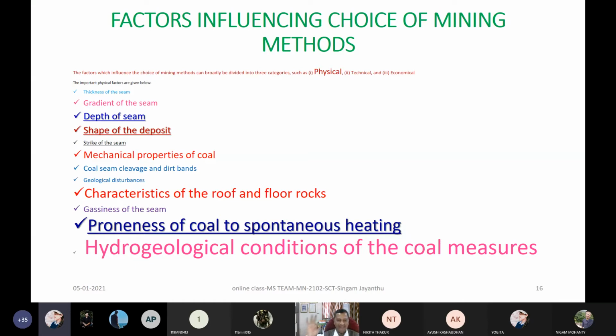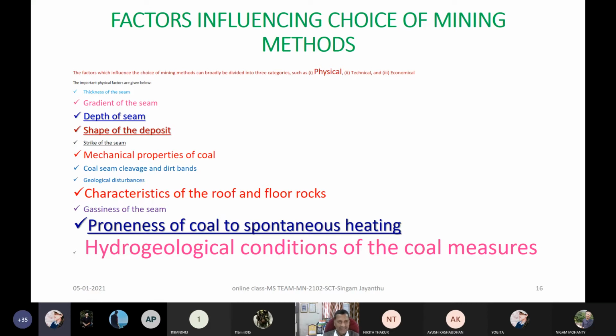And whenever you plan to excavate or extract adjacent to the previous workings, below the previous workings, or above the previous workings, you have to consider that in the selection of the mining method. That's what you should consider, my beloved students, right? That is the influence of hydrogeological conditions to some extent.